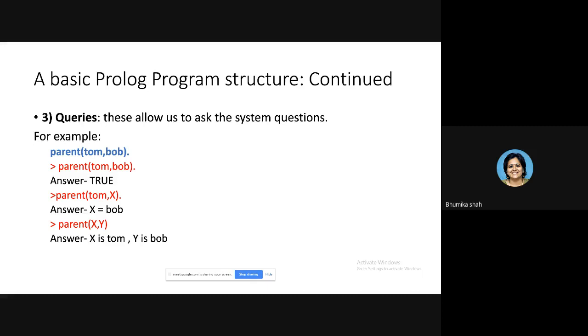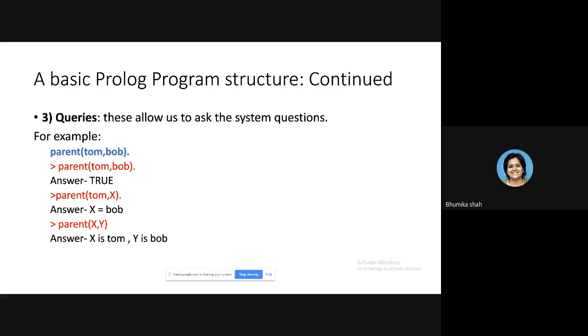You may ask a question like parent Tom, comma, capital X. Capital X is written in whose place? In the place of the kid, the child. So what you are indicating here is, I know the name of the parent, but I don't know the name of the child. The question will be like, tell me, what is the name of Tom's child? Tom is parent of whom? So the computer will say, let me refer to the facts I have. As per my information, if the parent's name is Tom, then the value of child X should be Bob.